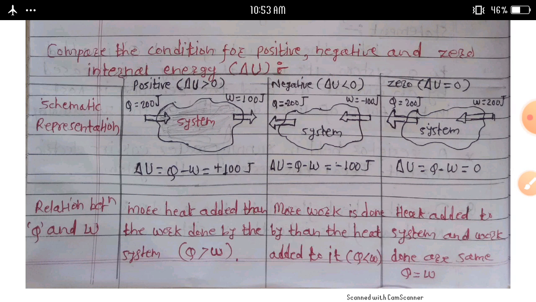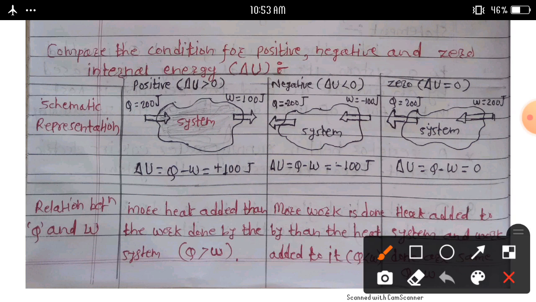The internal energy becomes delta U is equal to Q minus W. Q is equal to minus 200 joules, and W is equal to minus 100 joules. Then we can calculate delta U, here minus 200 joules plus 100 joules, this becomes minus 100 joules.